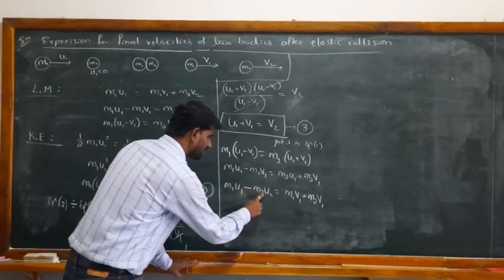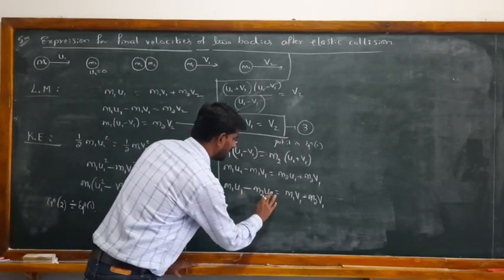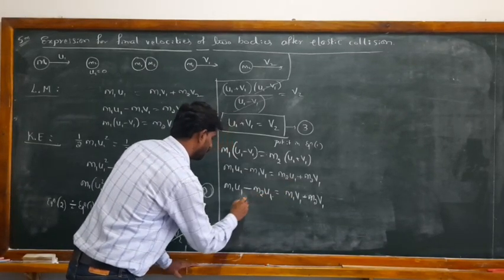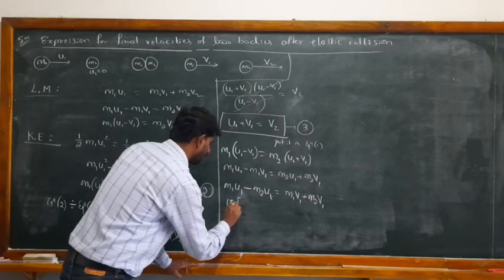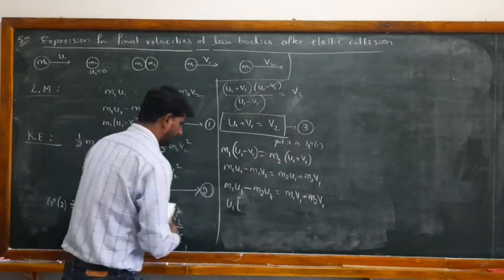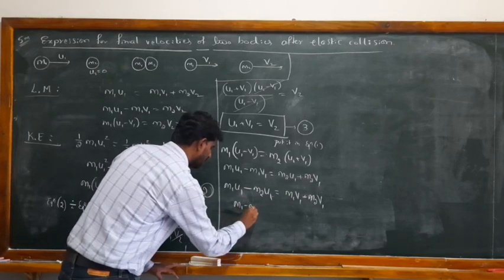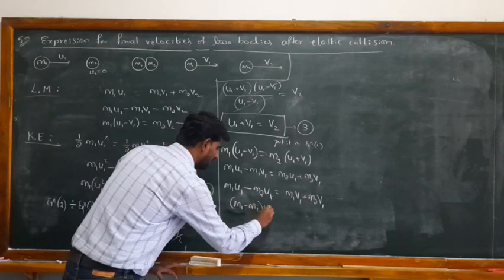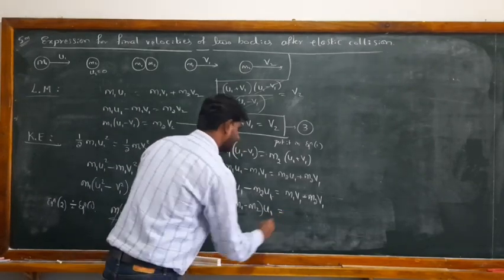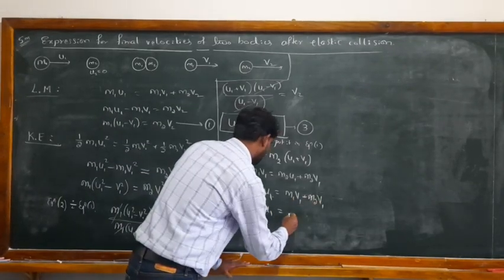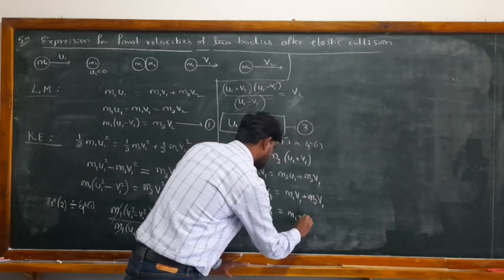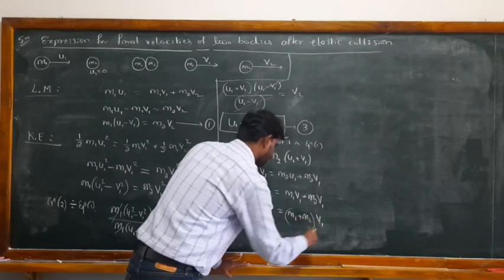Okay, so take the common term outside. So u1 is common here, and the remaining term is m1 minus m2, and this is u1. And here v1 is common, m1 plus m2 into v1.